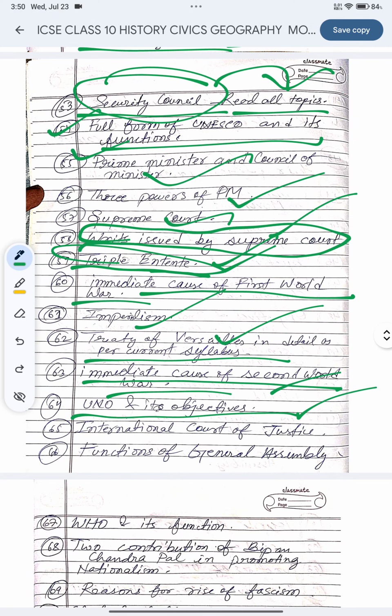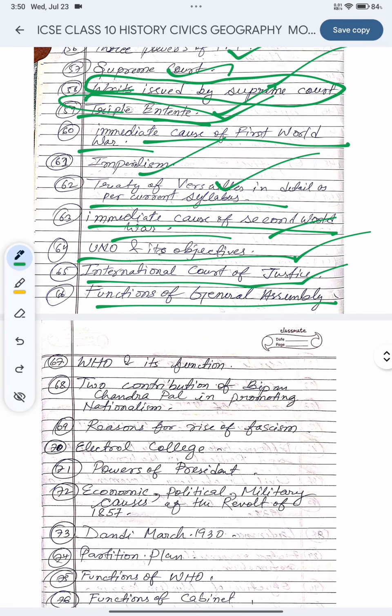UN and its objective. International Court of Justice, important. Function of General Assembly. WHO and its function, important. True contribution of Bipin Chandra Pal in promoting nationalism, important. Reason for rise of fascism. Electoral college, powers of president.